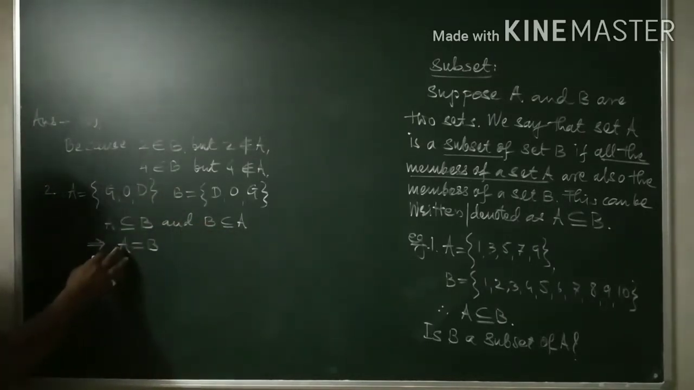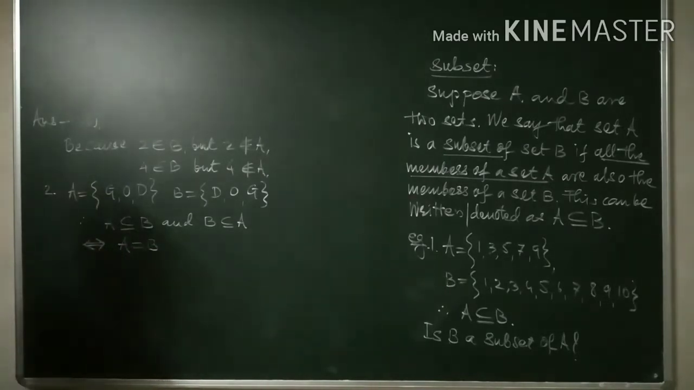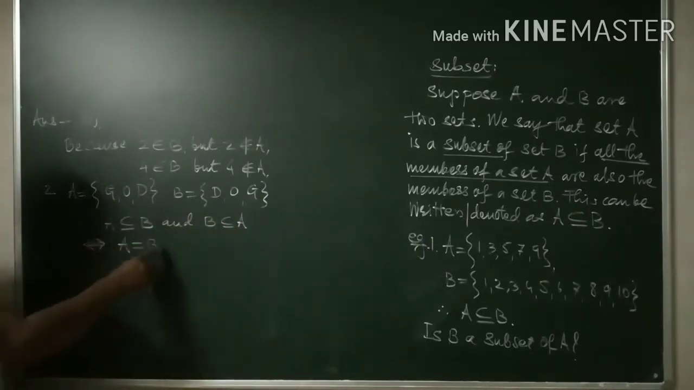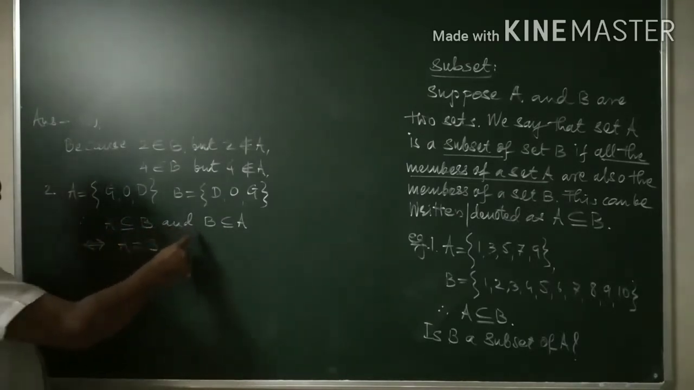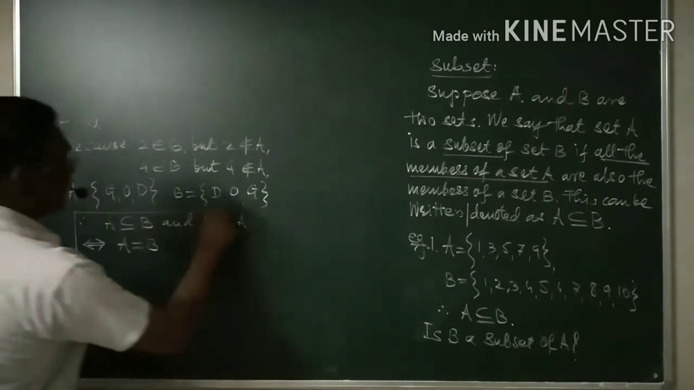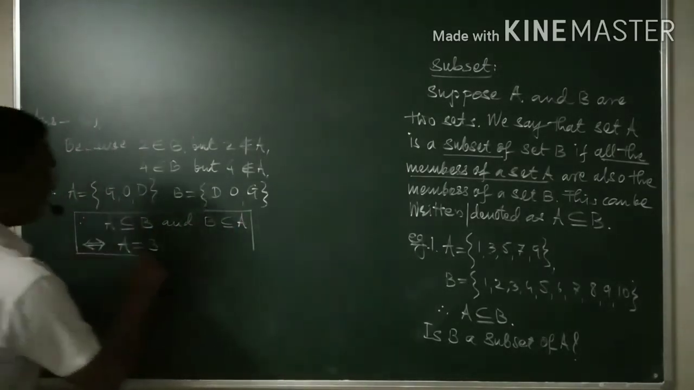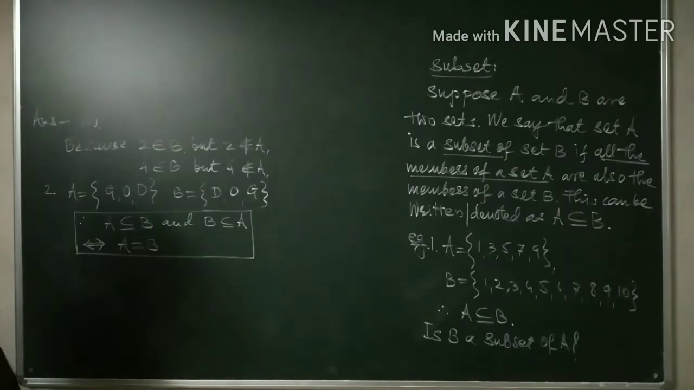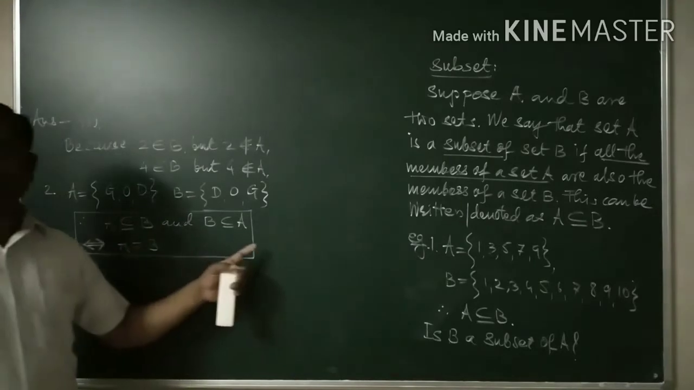Not only this one, if A and B are equal, then this is implied by what? If A is equal to B, then A is containing B and B is containing A. And therefore, whenever such a situation is there, A is containing B and B is containing A, then if and only if A is equal to B, or A is equal to B if and only if A is containing B and B is containing A. That's one of the properties of equality of sets, the most important property. Whenever you want to show that two sets are equal, then you need to show that A is a subset of B and B is a subset of A.